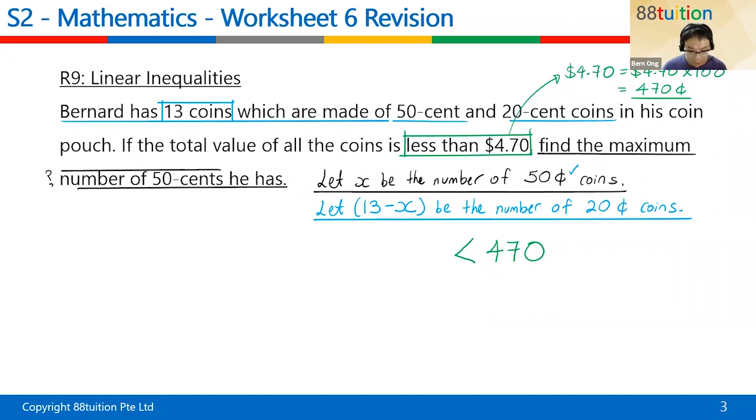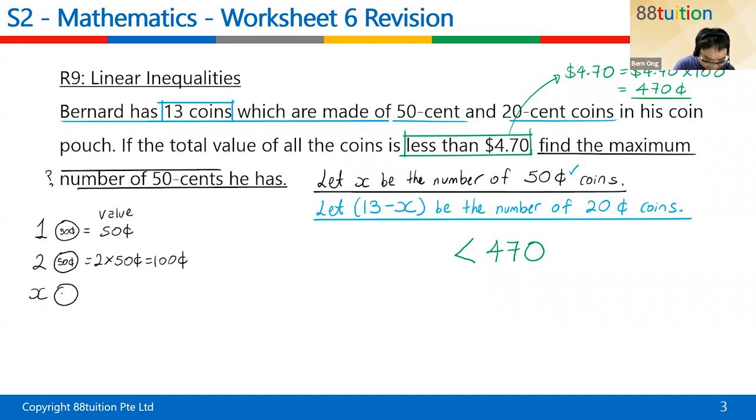Can you see now? So now you must try to form the equation. One piece of 50 cents, what is the value? The value is 50 cents. If I got two pieces of 50 cents, what's the value? It's like 2 times 50, that will give you 100 cents. But children, if I got X number of 50 cent coins, what do? Easy, follow the pattern. X times 50 cents. Mathematics is all about pattern. So it's 50x cents. Can you see that?